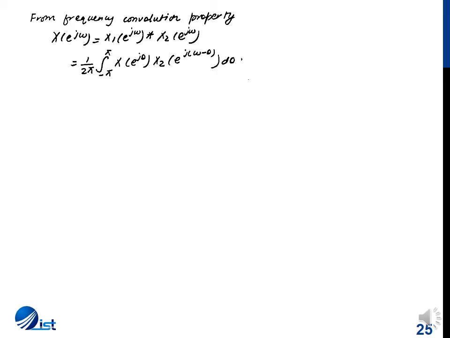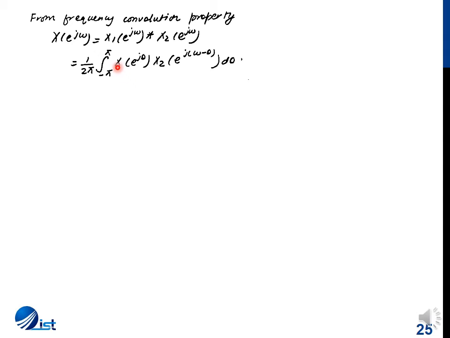So the Fourier transform of x of n will be determined using the frequency convolution property. X of e^{jω} is the convolution of X1 of e^{jω} and X2 of e^{jω}. Now, if you observe this formula, it has a similar form to what we did for continuous time signals, where we change variable from t to tau.